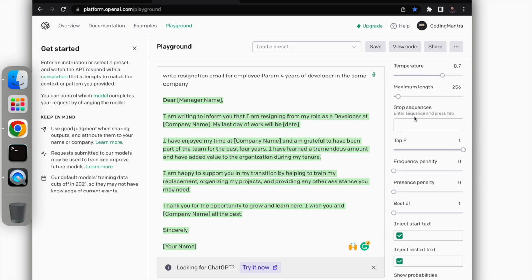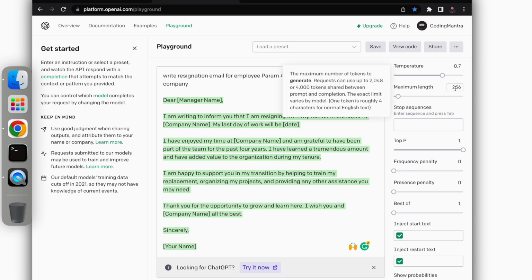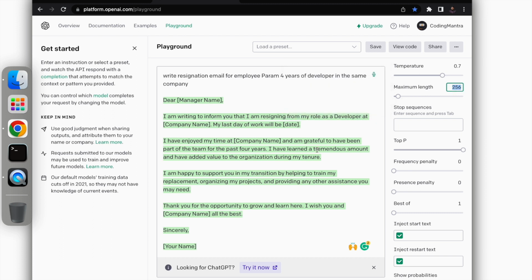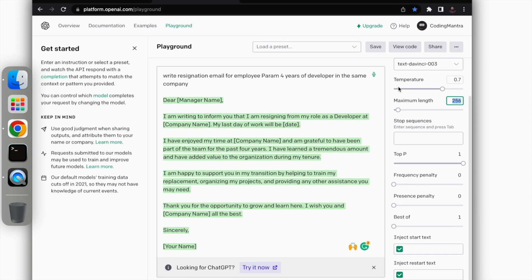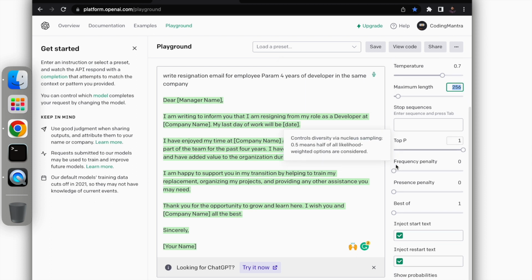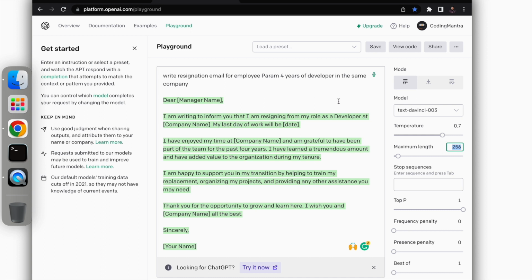Okay, as I said, there is a maximum token setting which you want to use for an answer. Then there is the temperature. Okay, so if you see here, it controls the randomness of the completion data you are getting.